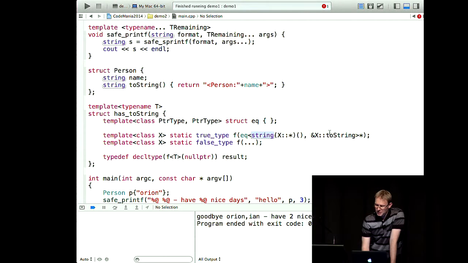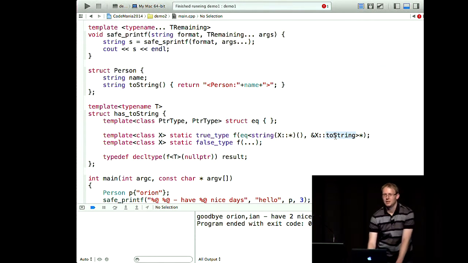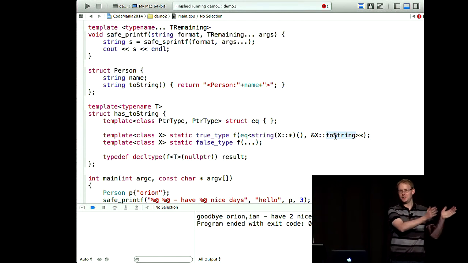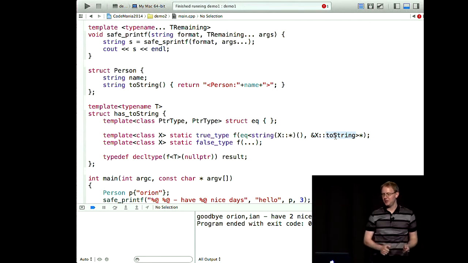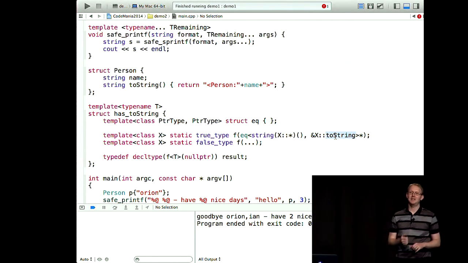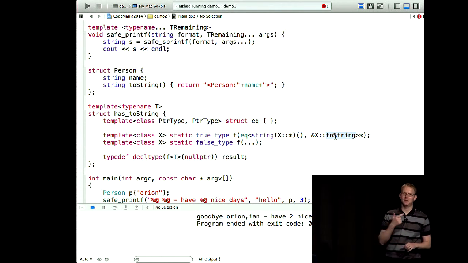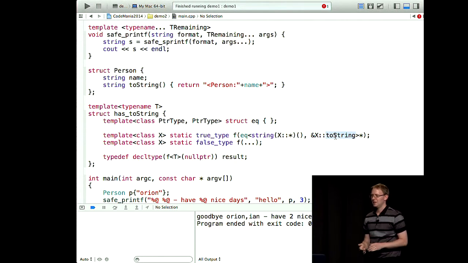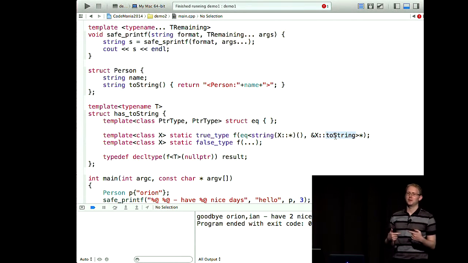And on the other side, we're saying, get the member function called toString. So on one side you have a function pointer: does it have the right signature? On the other side, you have: get a method called toString. Now, if those line up, and the only case that will be true is if you actually have a method called toString that has the right type, then they'll result in the same kind of function pointer.